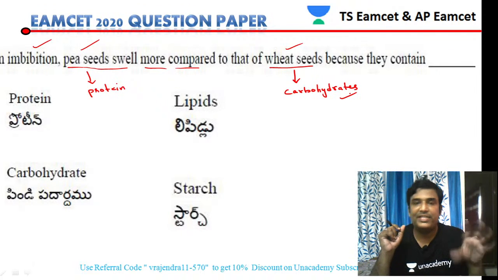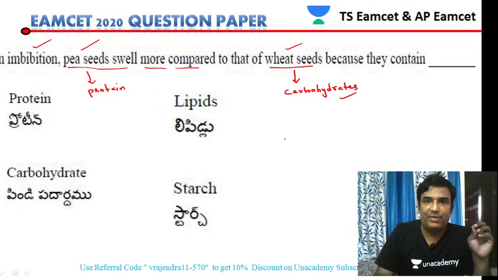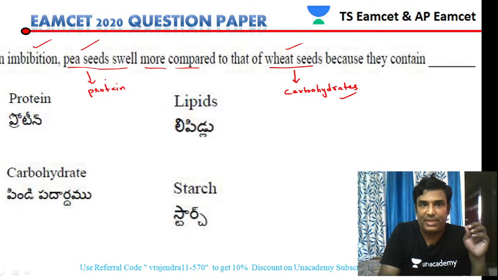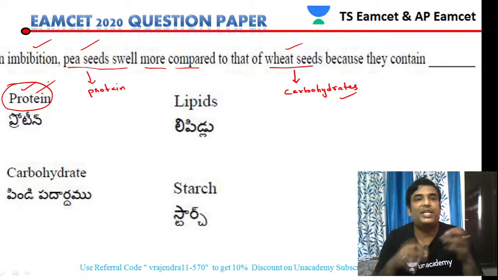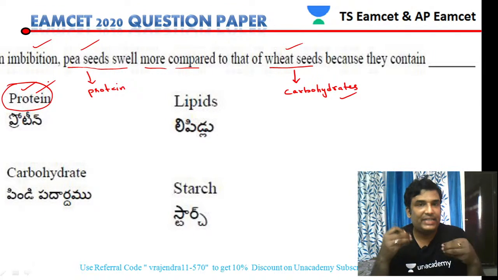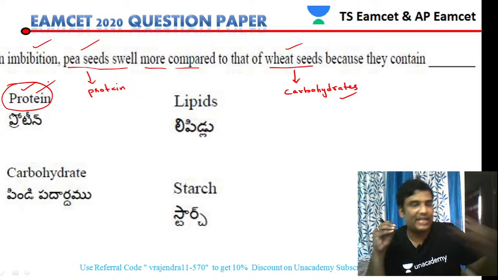Whereas in the case of wheat seeds, they absorb the water, meaning wheat seeds absorb water more than the pea seeds. The reason is the presence of protein. So the final answer is that because of the presence of protein in the pea seeds, water will enter but it will be swelling. Swelling will be more because of less absorption by the pea seeds. Pea seeds absorb less water even though water enters.